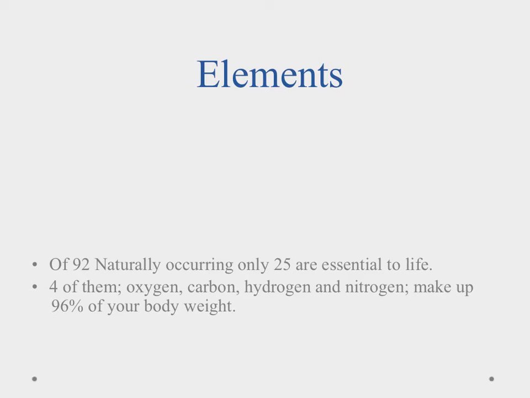Now, there's 92 naturally occurring elements out in nature, and only about 25 of them are essential for life. A lot of the other ones are going to be used for other things, but 25 are necessary for life to happen. Four of them, in fact, oxygen, carbon, hydrogen, and nitrogen, make up 96% of your body weight. So that's the bulk of what we're made of is carbon, oxygen, hydrogen, and nitrogen.